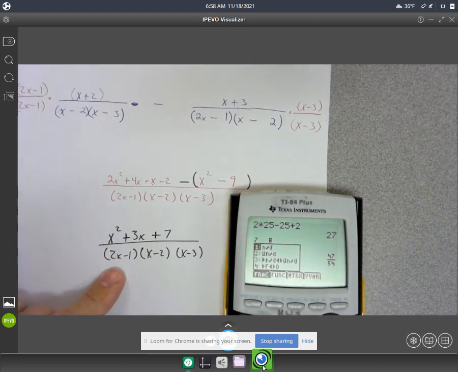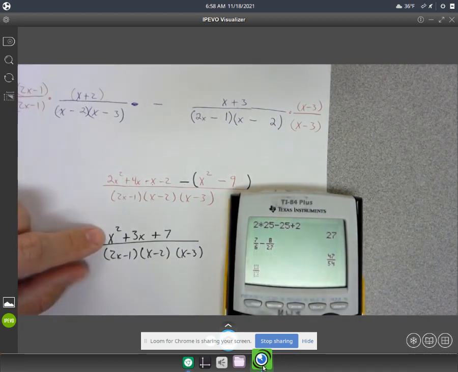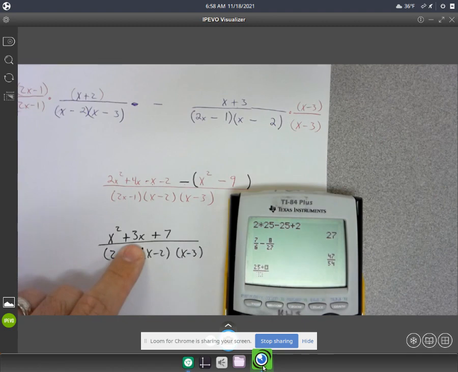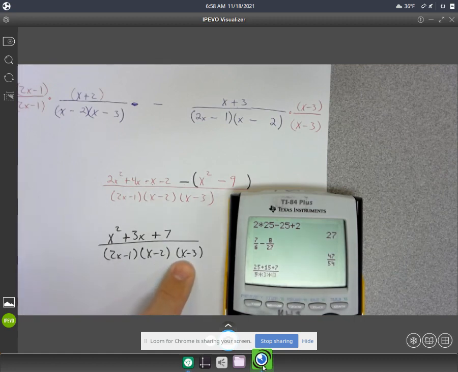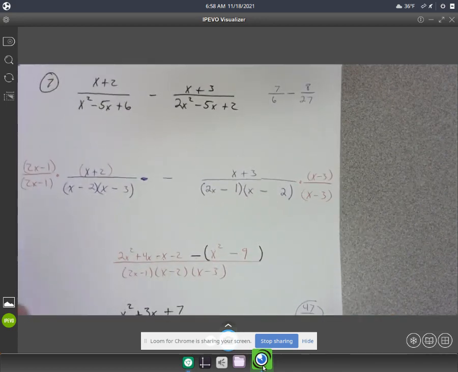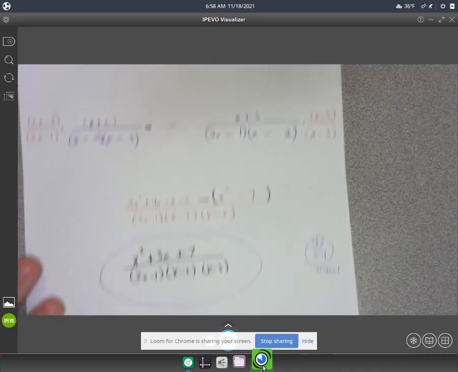Here, I'll type it in directly. All right, x squared, but I'm going to be doing 5 squared, so 25 plus 3 times 5 is 15, plus 7. And then for this factor, it's going to be 2 times 5 is 10, 10 minus 1 is 9, and I'm timesing that by 5 minus 2, which is 3. And then I'm timesing that by 5 minus 3, which is 2. And it does give me the same answer. Okay. So this is number 7.